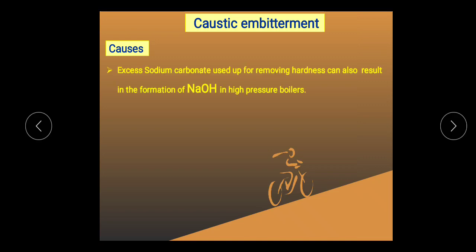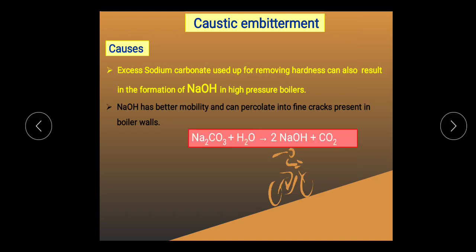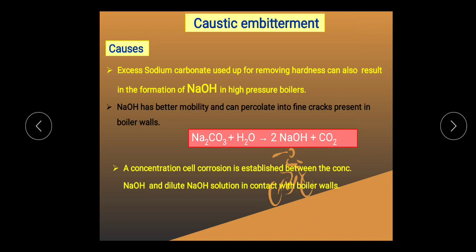What are the causes? When excess sodium carbonate is used for removing hardness of water, the sodium carbonate reacts with the steam and forms NaOH, the caustic substance. That NaOH enters the cracks present in the boiler walls, and continuous contact with that alkaline substance makes the boiler brittle. This is the only cause of caustic embrittlement during generation of steam in the boiler.